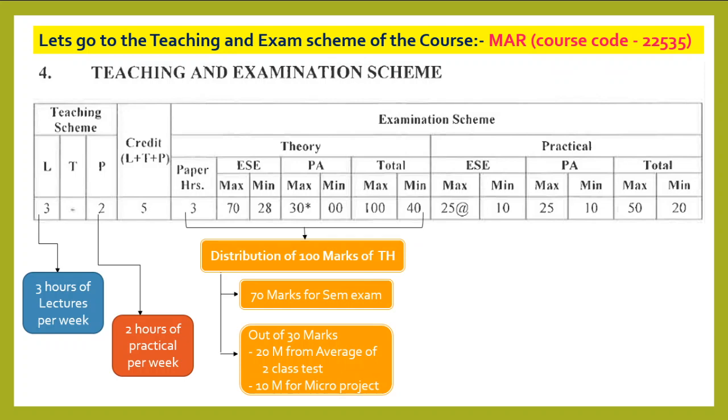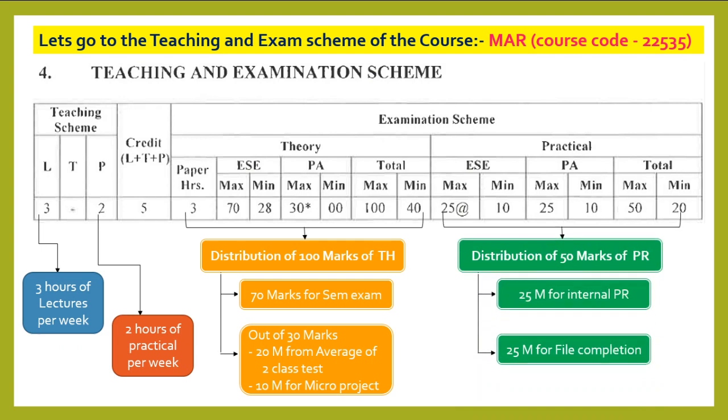The theory is divided into 2 parts, which is 70 marks for the final theory exam and 30 marks allotted to class test and micro project. The average of 2 class tests is converted out of 20 marks, and 10 marks are given based on the micro project performance. For the practical exam, the 50 marks are distributed as 25 marks for the internal assessment and 25 marks for file completion.